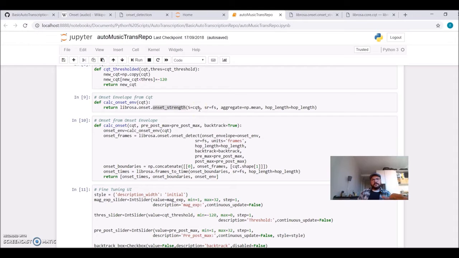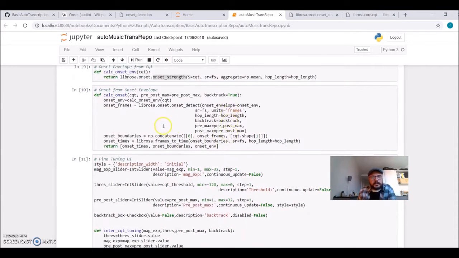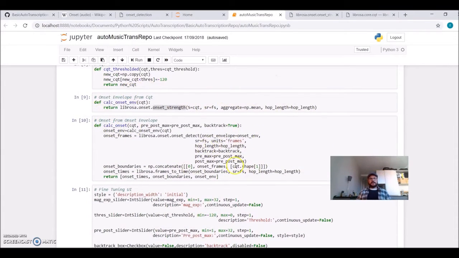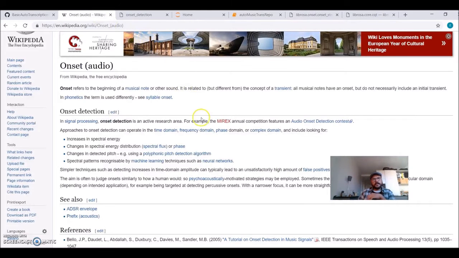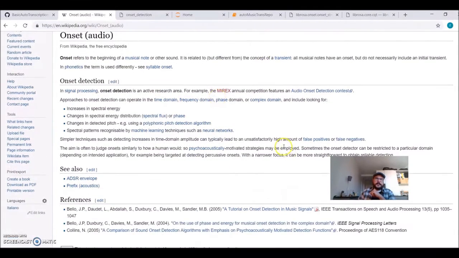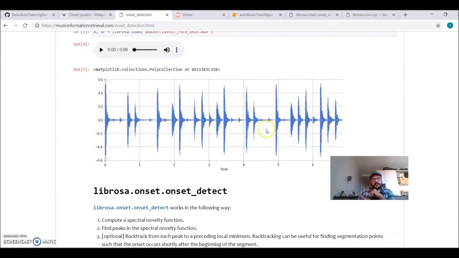From this onset strength envelope, we need to obtain the onsets themselves. So it will search for peaks and will give us the times where the musical event takes place. These two functions are what I'm using here to calculate the onsets. You should read about onset detection. It's like the beginning of the musical note. So there is an interesting theory behind it.